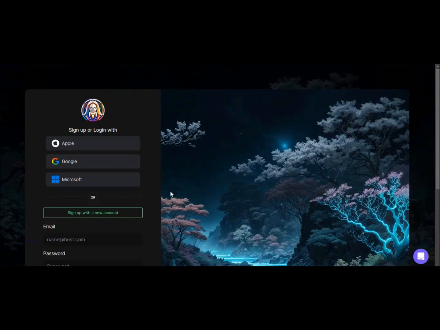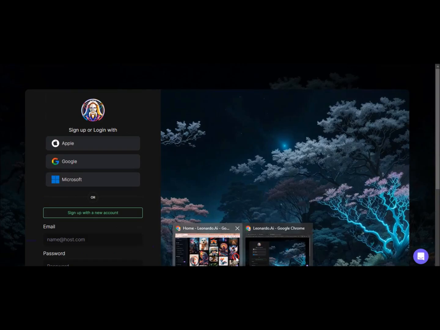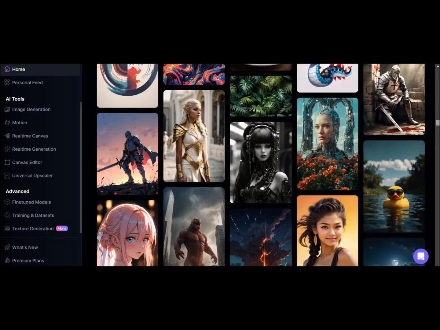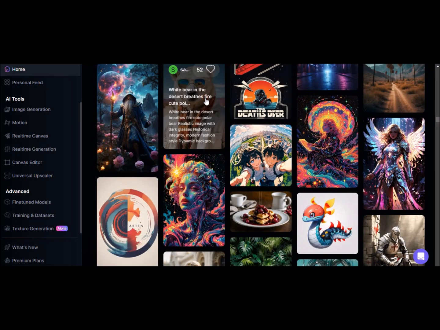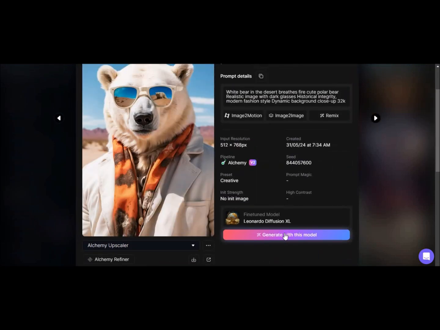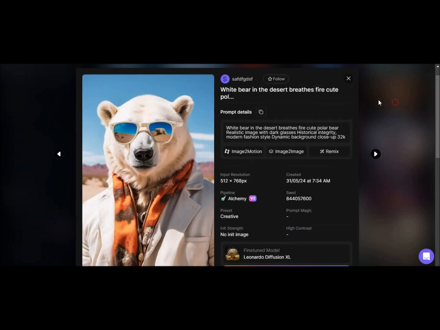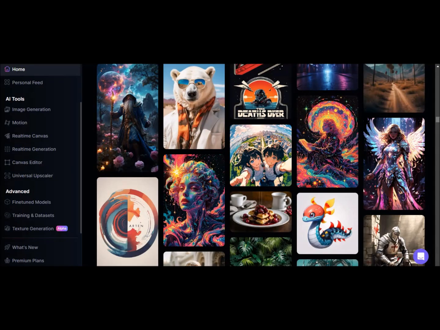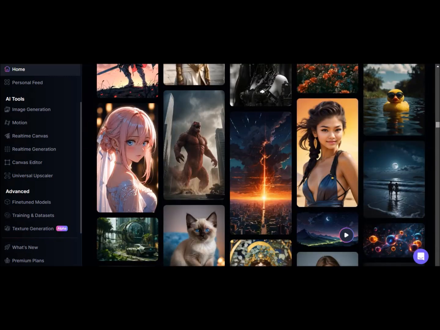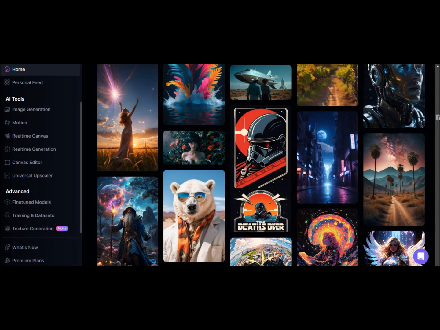Then, the screen will look as shown, and you can sign up with your email or with your Apple, Microsoft, or Google account. Once you sign up, you will have access to your panel. On the main page, you can see designs from different users. If you click on a design you like and then click the Generate button, you can design an image with those features. There are many styles to choose from, such as anime style, realistic styles that look like photographs, and more. You select the style you want to create from those options.